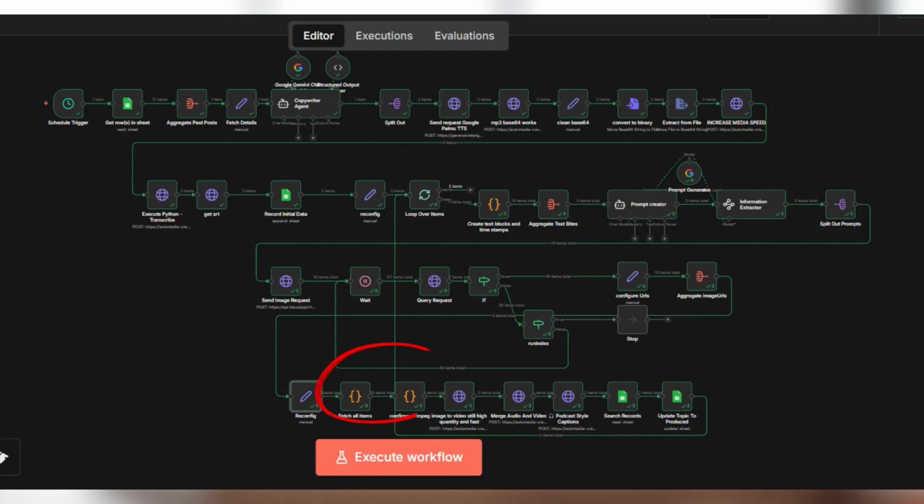The next 2 code nodes configure the content that I will be sending into the NCA Toolkit's FFmpeg endpoint, first, to animate the images and turn them into videos, and second, to combine the audio and video into one, to make the short or reel or TikTok. This is what that looks like.